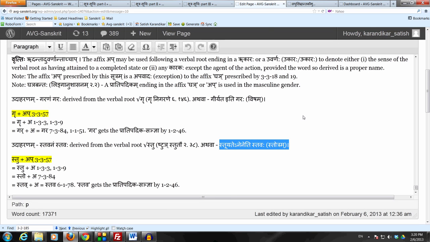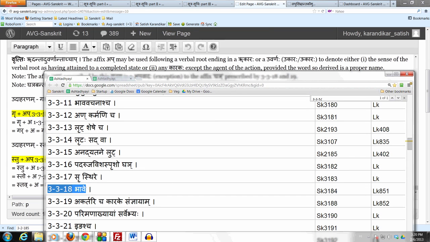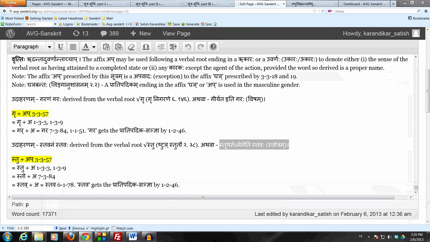So stūyate anena iti stavaḥ. So that by means of which someone praises. So it's a stotram, it's a hymn, it's a means of praising. So here we see that the same prātipadikam may be used bhāve, as stavanaṃ stavaḥ, the act of praising, or it may be used karaṇe, because anuvṛtti from 3.3.19 is also coming here, akartari ca kārake saṃjñāyām. So we can say stūyate anena iti stavaḥ, that by which someone praises. So it's a stotram, it's a hymn for praising. So the same prātipadikam may be used in the sense of bhāve. It may also be used in the sense of karaṇe, instrument of the action, because here again we have the rūḍhārtha.